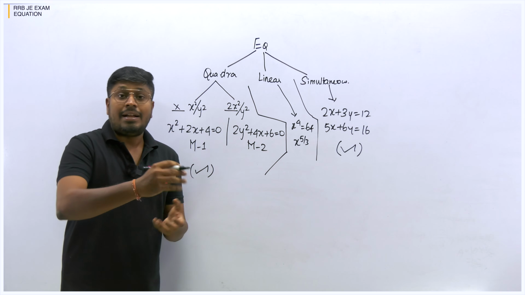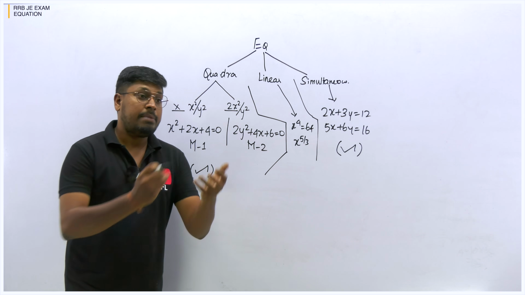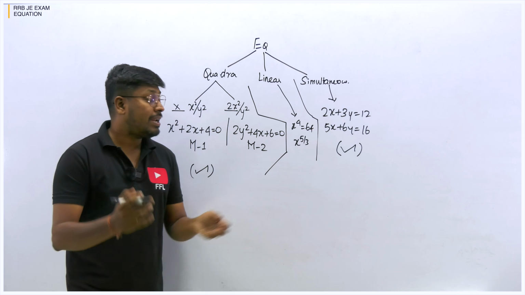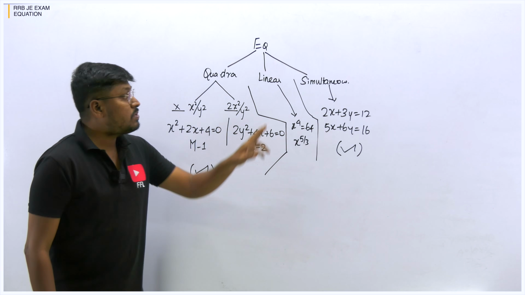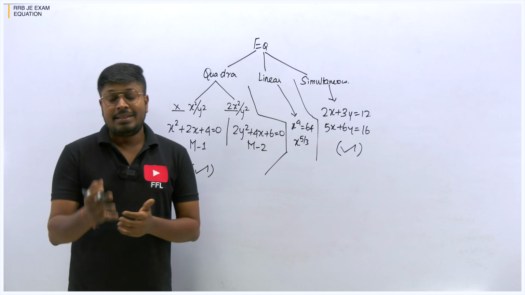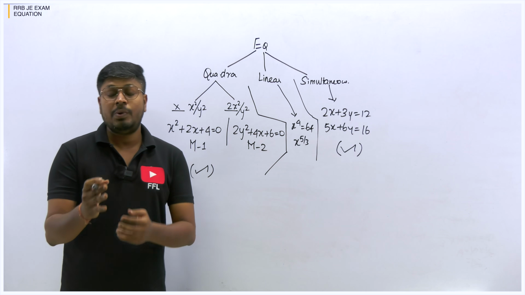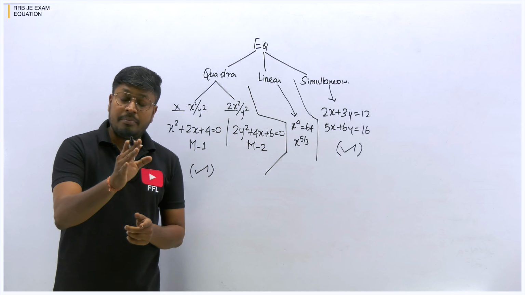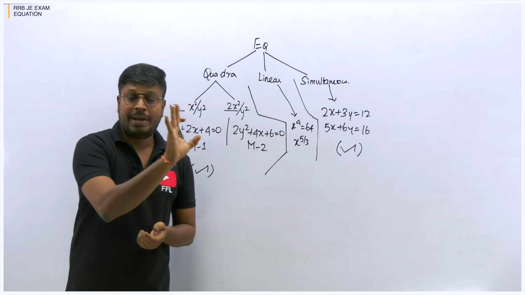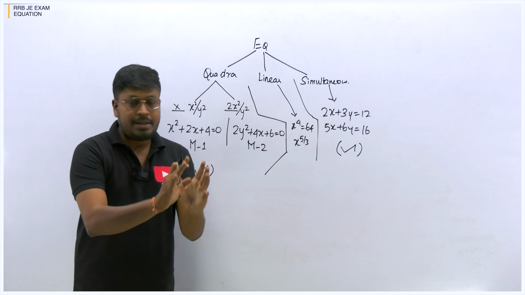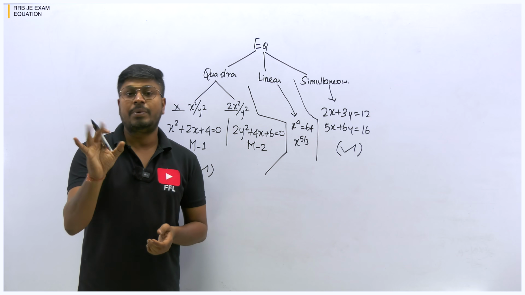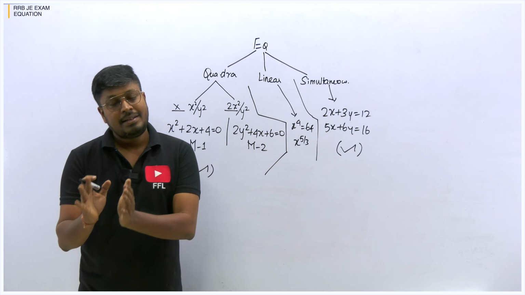If you are preparing for exams other than railway, for example bank exams or any competitive exams, you can see 5 questions will be asked only from the topic equation. That too you have to solve very fast. 30 seconds or 45 seconds to solve one equation. If you are preparing for a bank exam, I would suggest those timings. But if you are preparing for a railway exam, you can take more than a minute, 1 or 1.5 minutes to solve an equation question. Go slowly, definitely you can crack it because the equation is that easy.